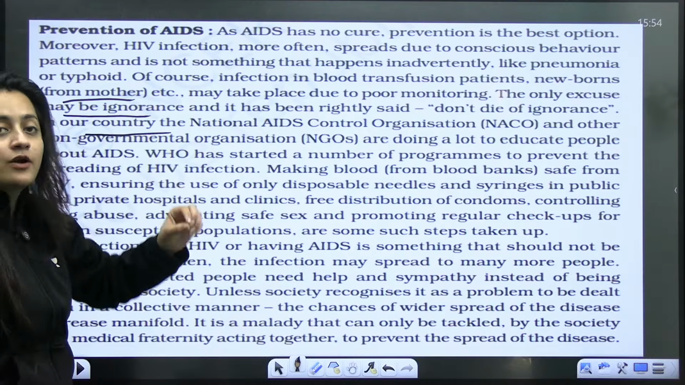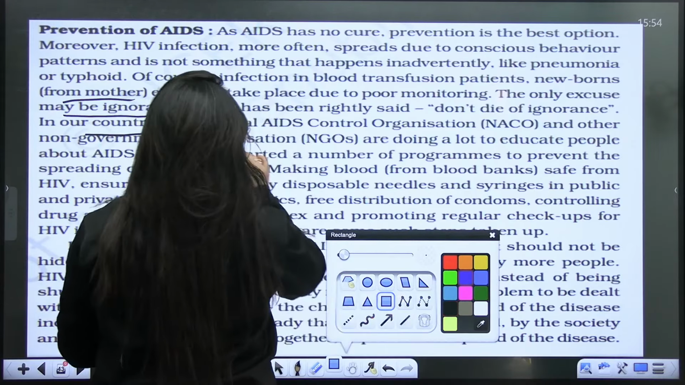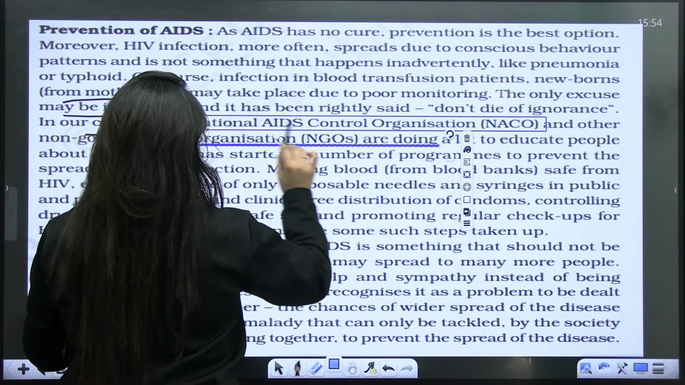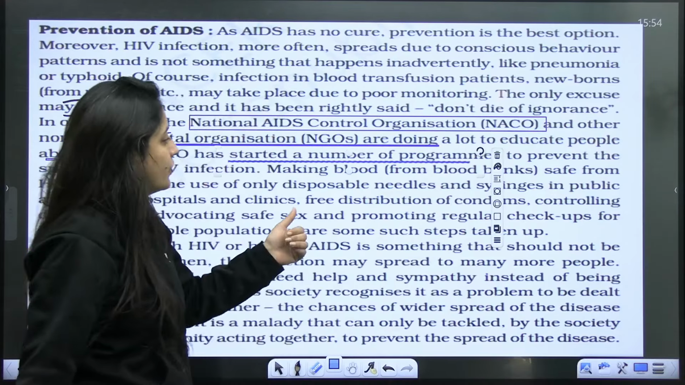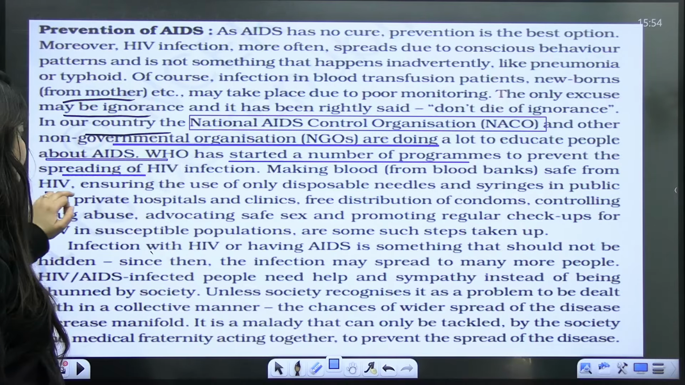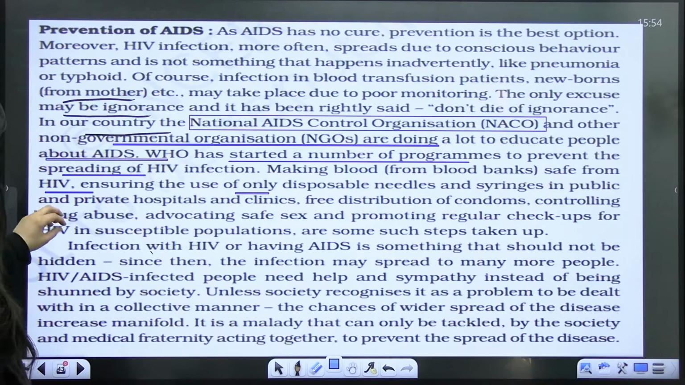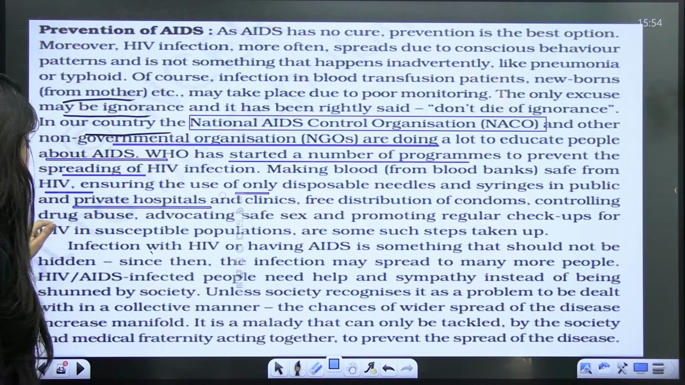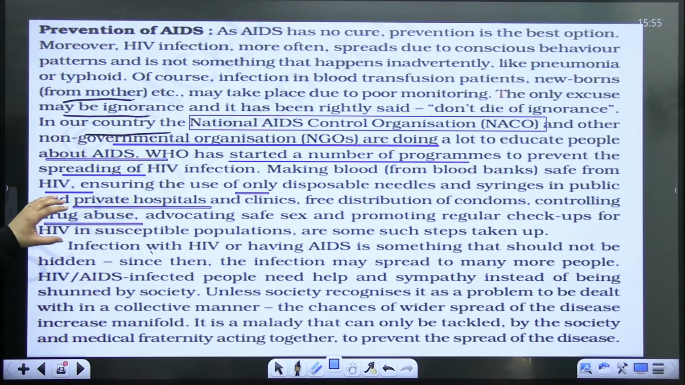So in our country, NACO, the National AIDS Control Organization, sometimes they do ask questions on the basis of such full forms as well. And other non-governmental organizations are doing a lot to educate people about AIDS. So WHO has started a number of programs to prevent the spreading of HIV infection. Making blood safe from HIV, ensuring the use of only disposable needles and syringes in public and private hospitals and clinics, free distribution of condoms, controlling drug abuse, advocating safe sex, and promoting regular checkups can help.